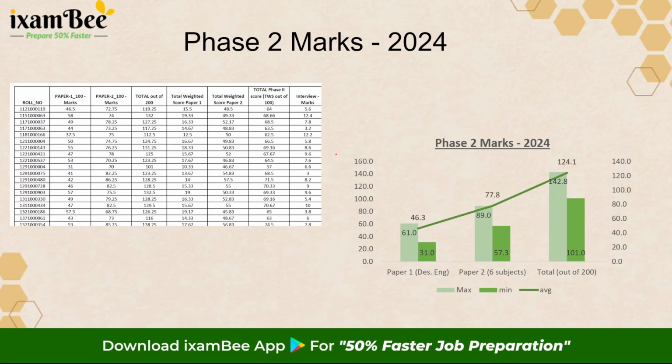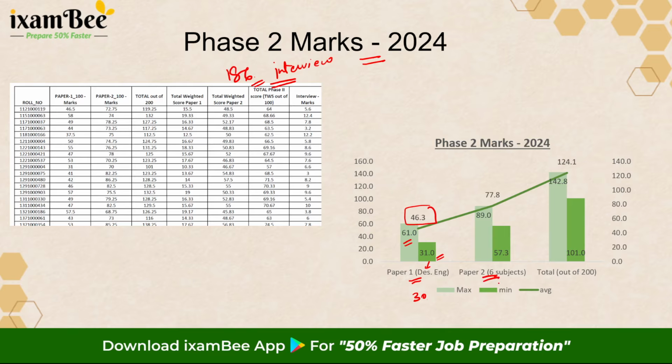Here is another very important data for you to look at. In phase 2, marks were released of all the 186 candidates who reached the interview stage. And out of these 186 students, if I look at their marks out of 100 for paper 1, the minimum was 31. And of course, it has to be because the minimum criteria anyways to consider is 30. And the maximum marks that was scored in English was 61. If I talk about the average score of 186 students in paper 1, the average score was 46.3.